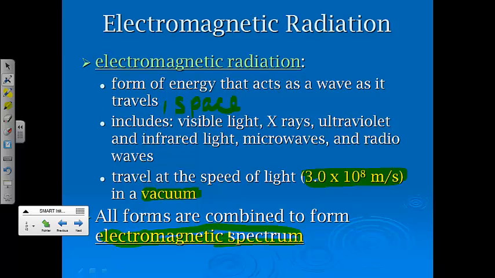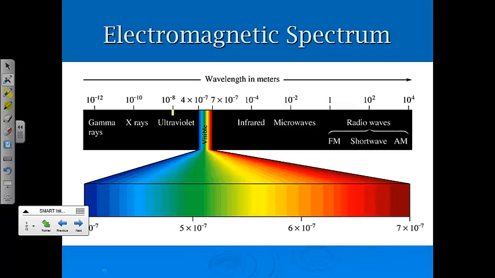Now, we've seen this before in Chem 1. The electromagnetic spectrum. On one end you have gamma rays, you have X-rays, ultraviolet, your visible light. Notice the violet and blue end is towards the ultraviolet side. You get all the way to the longer wavelengths of red, infrared, microwaves, radio waves, FM being slightly shorter than AM. And remember, this is going to be your shortest wavelength. This is going to be your longest.